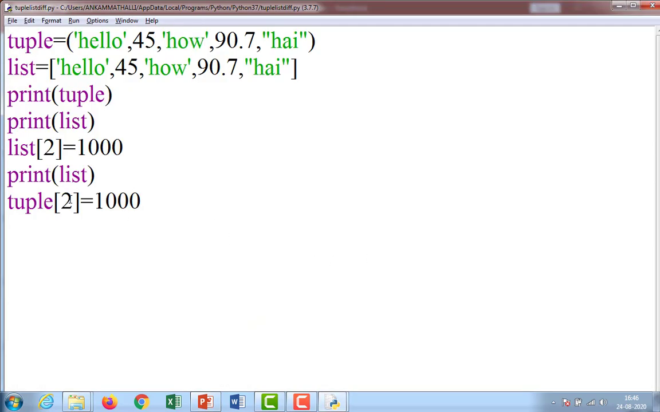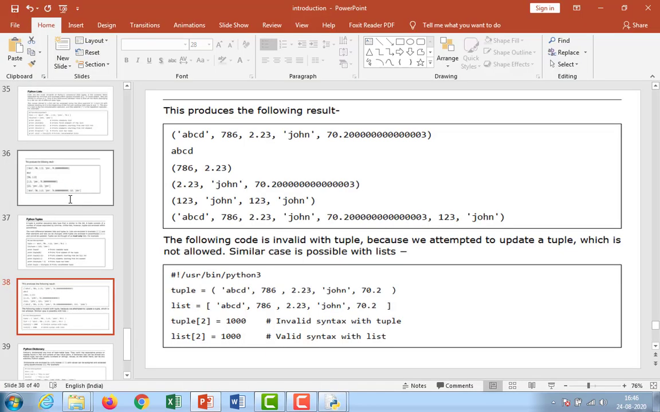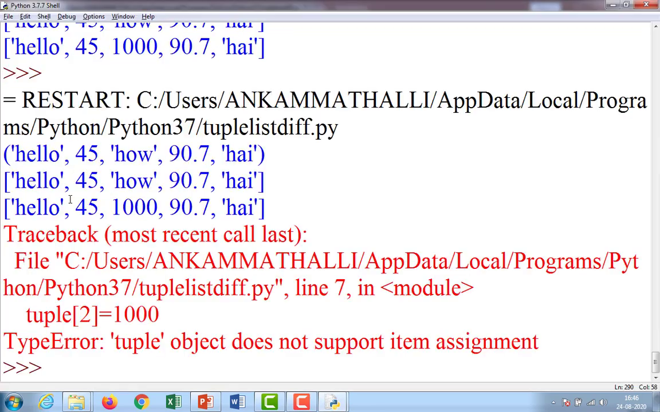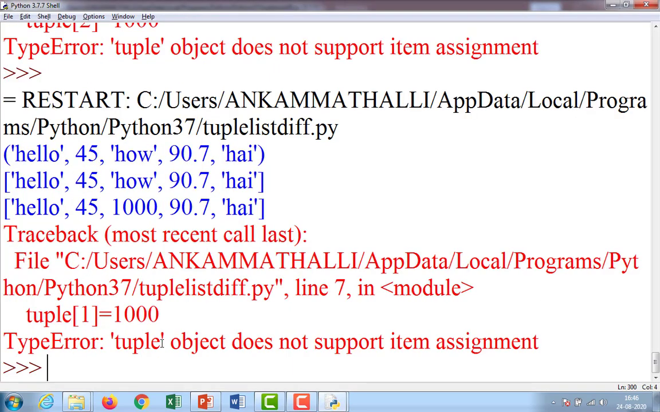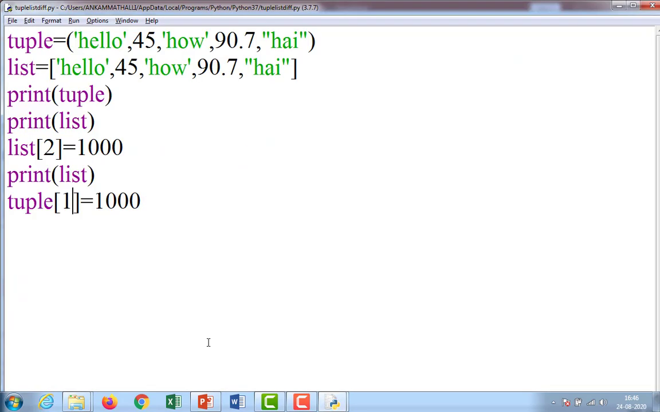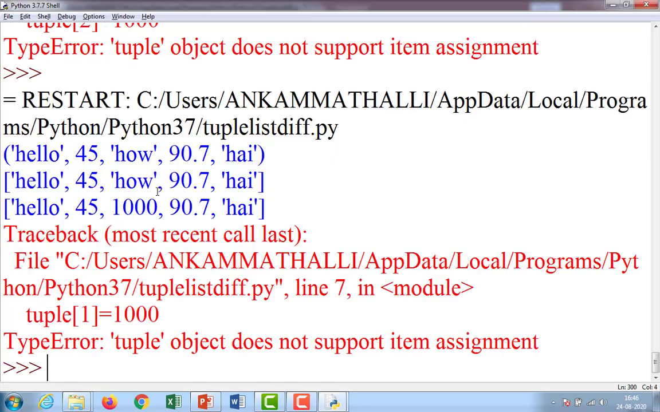Not only the second element, even the first element. If you take the first element, it is also not going to execute when you press F5. It also gives an error. So we are never going to modify tuples. So tuples are immutable, whereas lists are mutable.